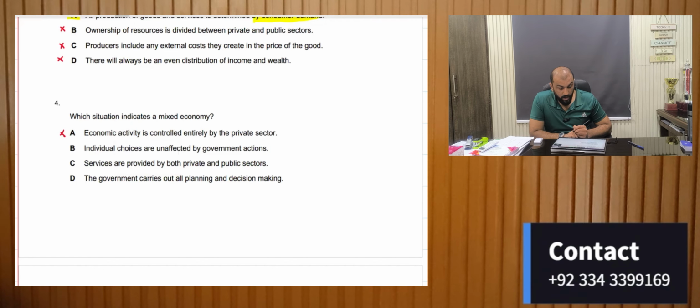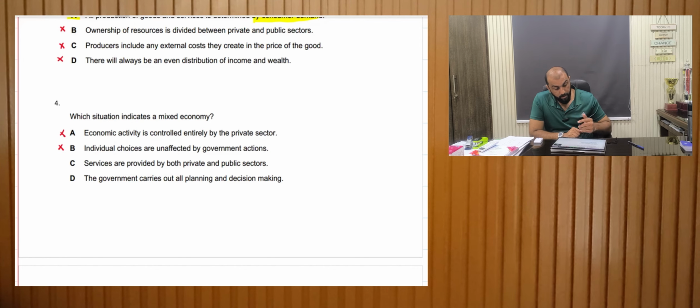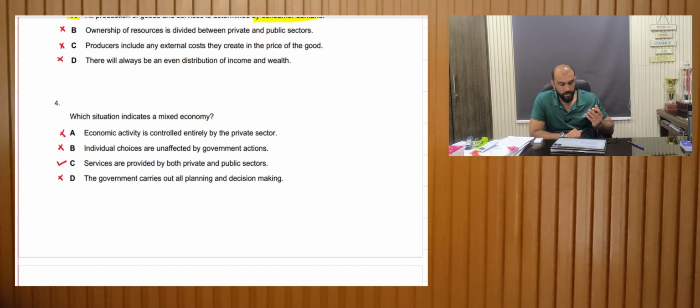Individual choices are unaffected by government action. Incorrect. The choices can be affected by government action, for example, if they impose taxes. Services are provided by both public and private sector. Well, this seems to be right. The government carries out all planning and decision making. Incorrect. The private sector also carries out planning and decision making in a mixed economic system.